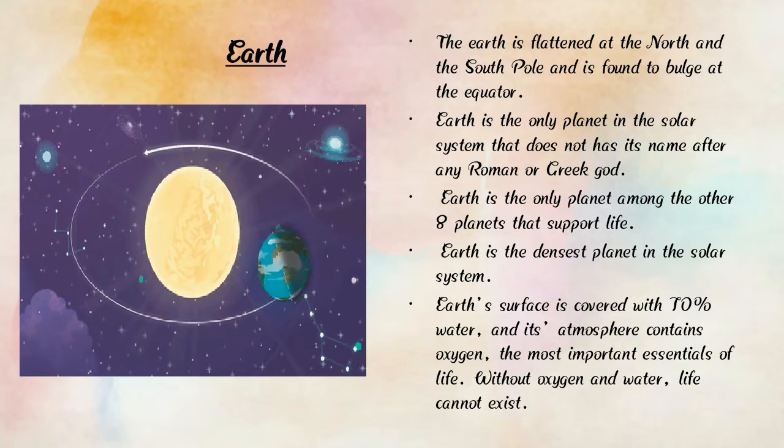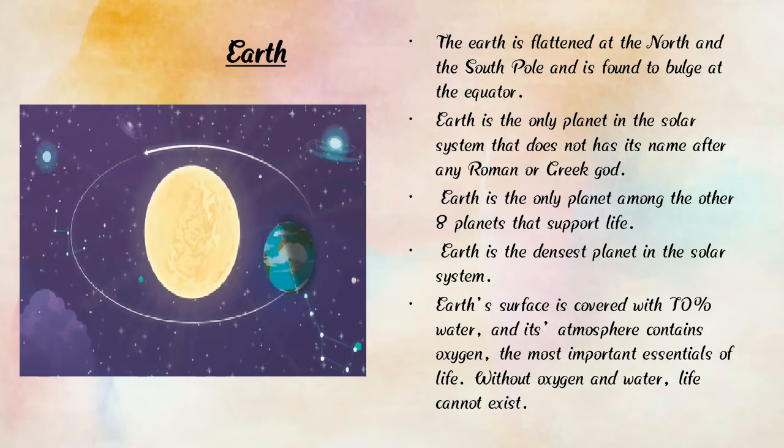Earth is the only planet in the solar system that does not have its name after any Roman or Greek god. Earth takes 365 days to go round the sun, and Earth is the only planet among the other 8 planets that supports life.